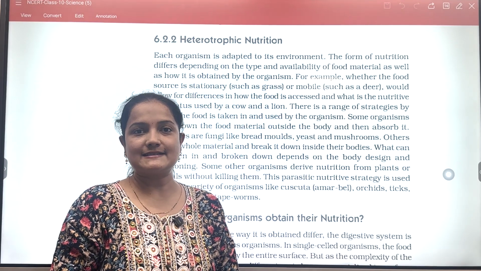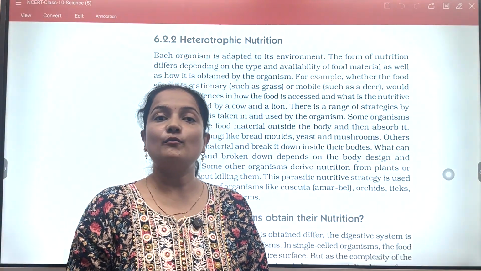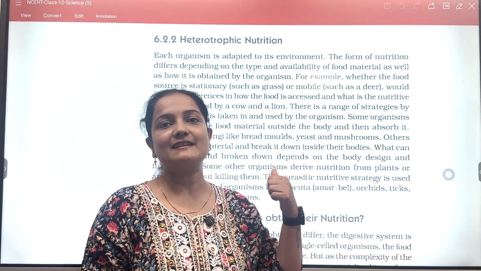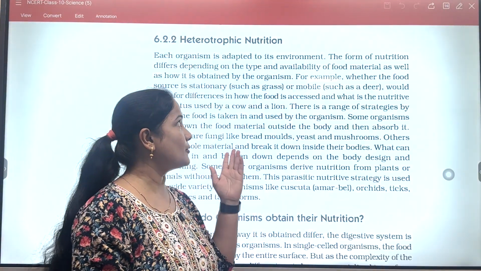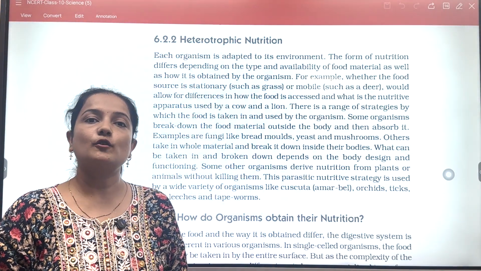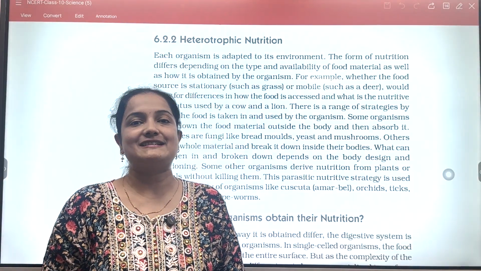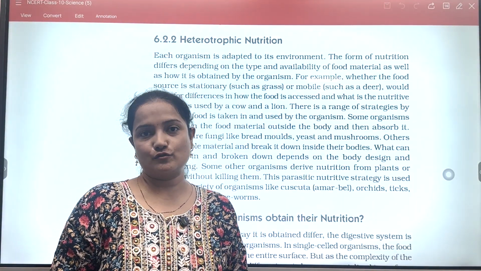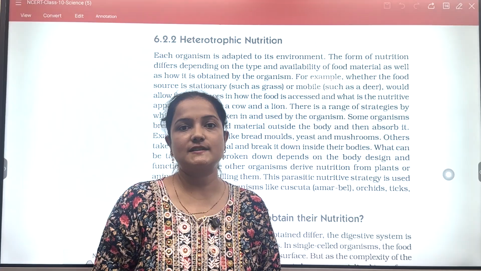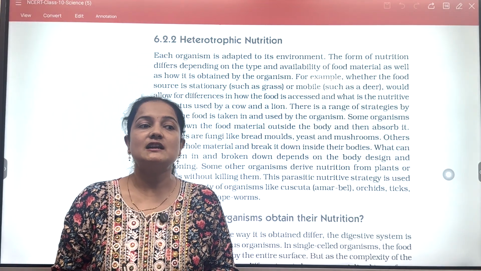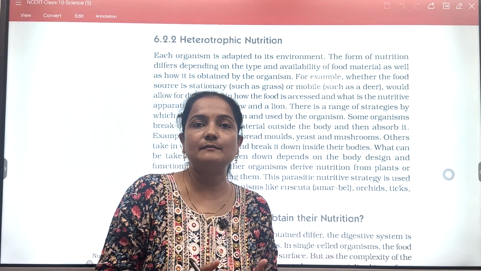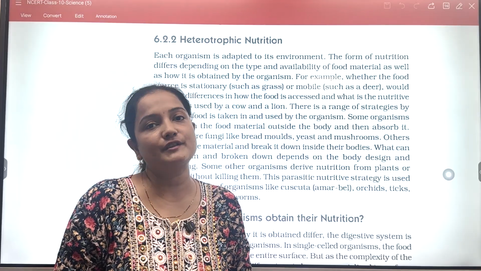I hope you all understand autotrophic nutrition. Now we are going to discuss our second type of nutrition, that is heterotrophic nutrition. Heterotrophic nutrition is basically followed by heterotrophs. Now what are heterotrophs? Heterotrophs are animals which depend on other animals or autotrophs for their food requirement.